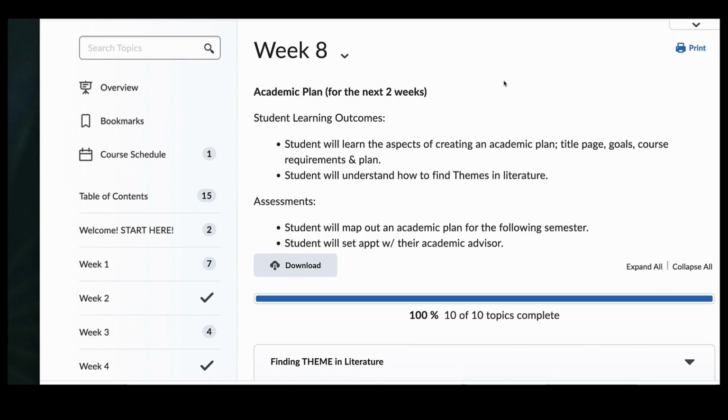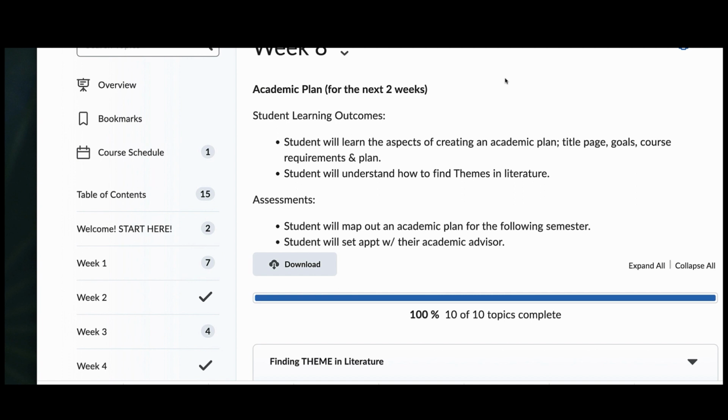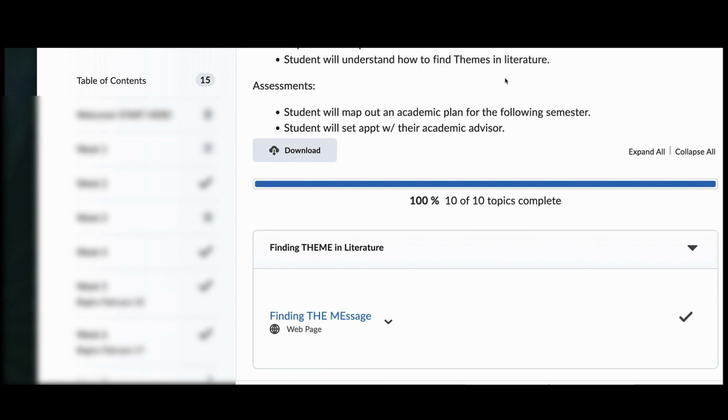Okay, as we look at week 8, there are basically two things here. One is the big project, the academic plan project, and you can work on that for the next 2 weeks if you don't get it done at the end of week 8. Next week is week 9, and there will not be any extra work given to you. So some of you will be all caught up and you'll get to enjoy your break. Others of you may need to do some makeup work during that time.